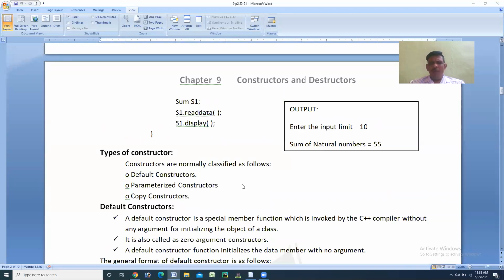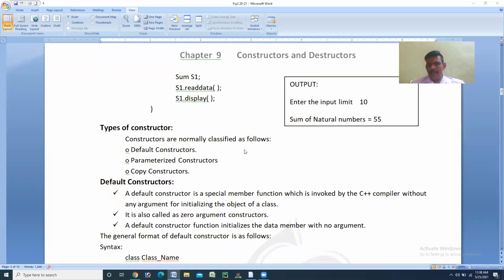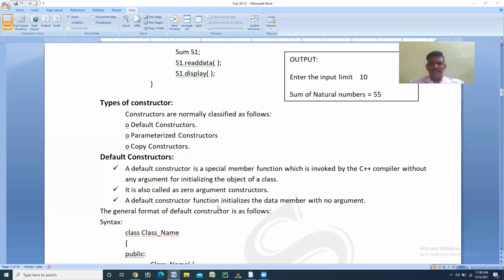So next I'll move on to the types of constructors. There are three types of constructors. One is called default constructor. Second one is called parameterized constructor. And third one is called copy constructor. So first, in today's class, we will discuss just default constructors.